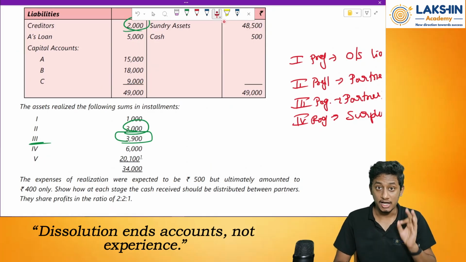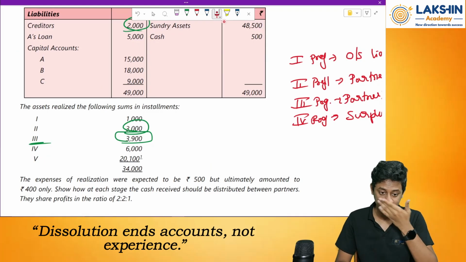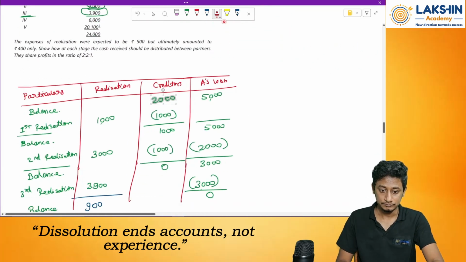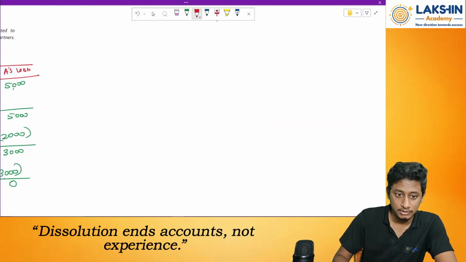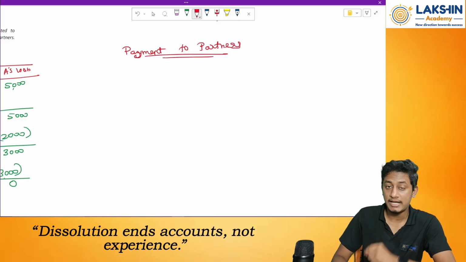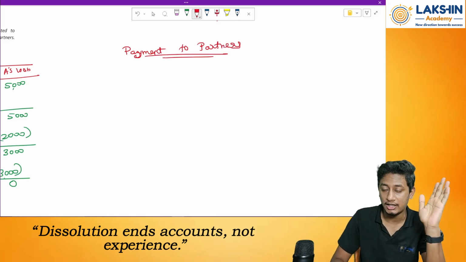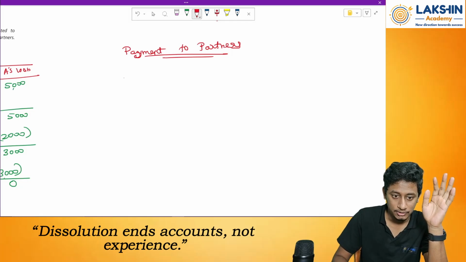Now comes the main part. How to adjust partner's capital? This is the question. Right? Okay, let's see. Now again prepare a new format. Payments to partner. Now comes the main crux part of the maximum loss method. So we have particulars.